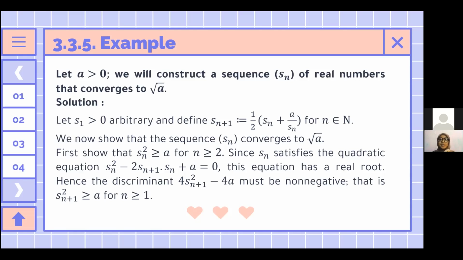Since Sn satisfies the quadratic equation Sn squared minus 2Sn plus 1 times Sn plus a is equal to 0, this equation has a real root. Hence, the discriminant, Sn plus 1 to the power 2 minus 4a, must be non-negative. That is, Sn plus 1 to the power 2 is greater than or equal to a for n greater than or equal to 1.